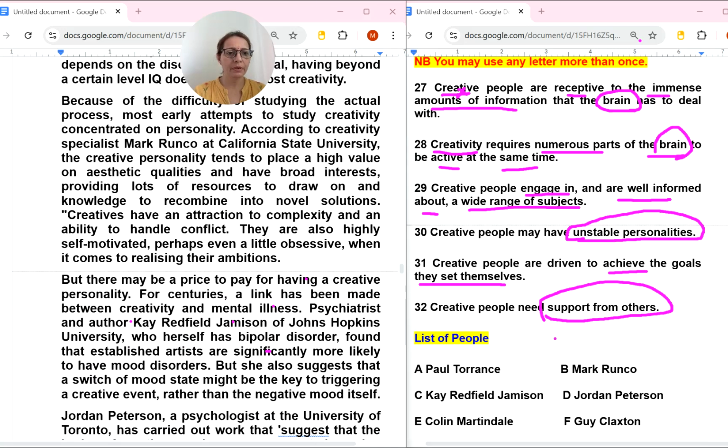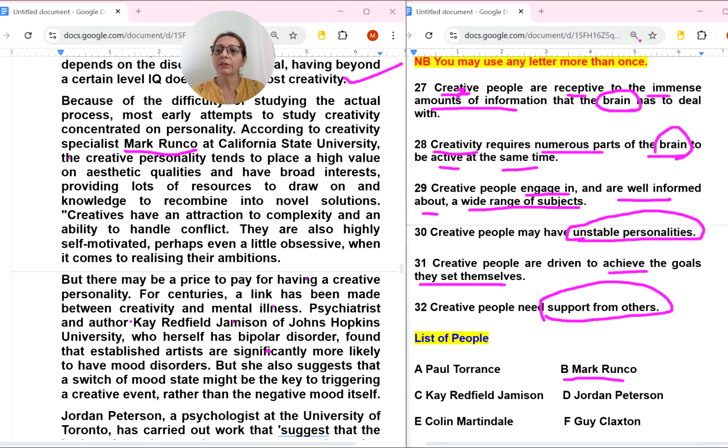So next person is Mark Runko. That above paragraph we have already read for A number person. Now we are looking for Mr. Mark Runko, I can see over here. So wherever you are getting the person name or researcher's name, start reading wherever he is giving his own opinion.